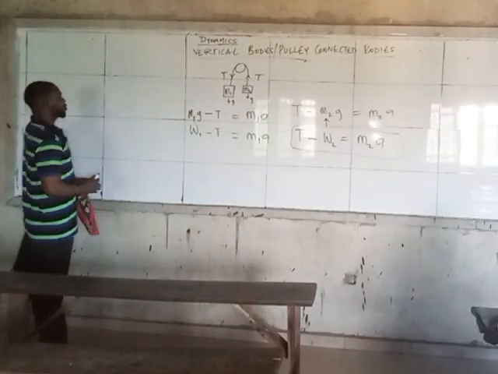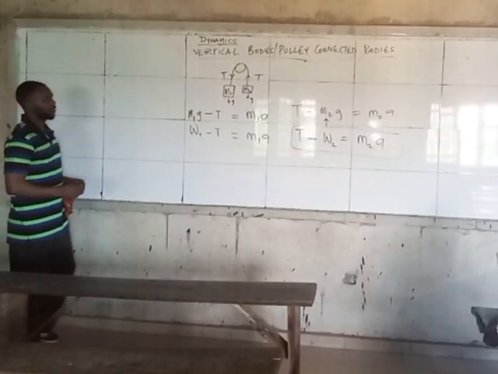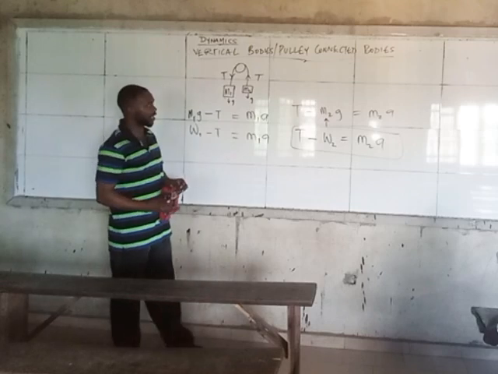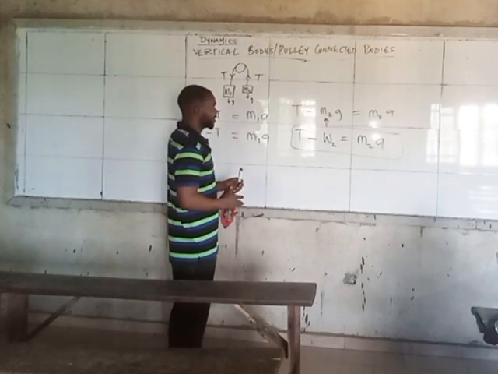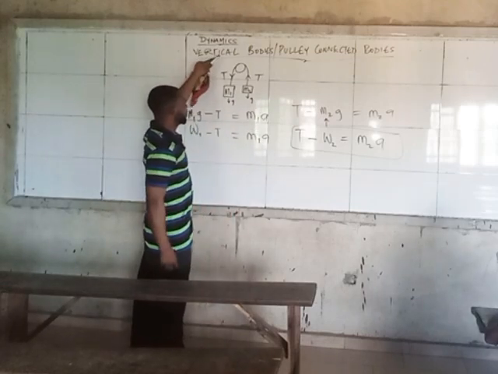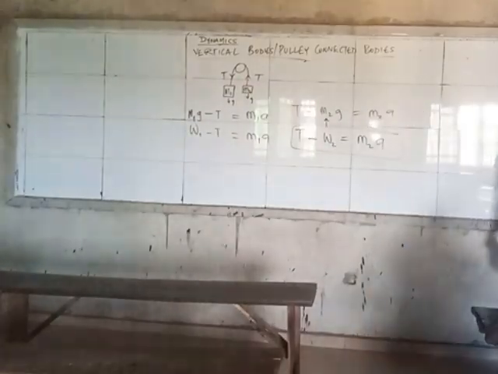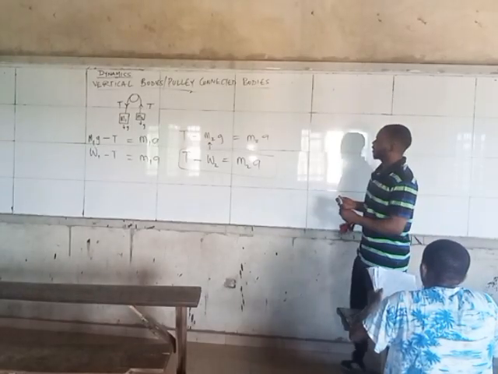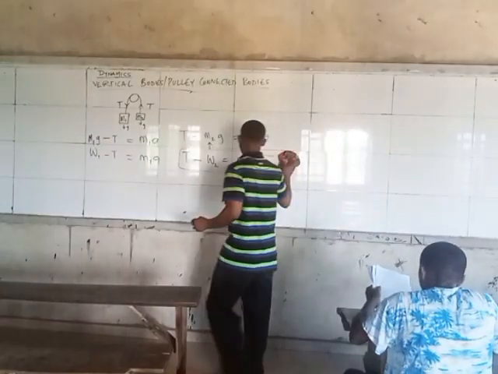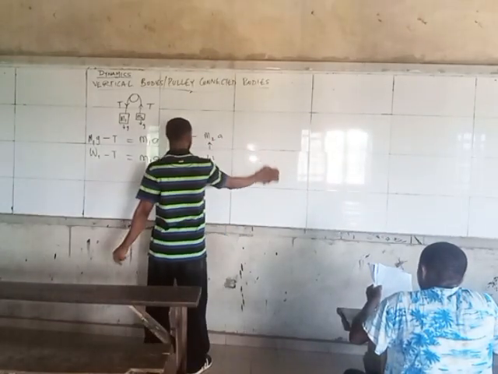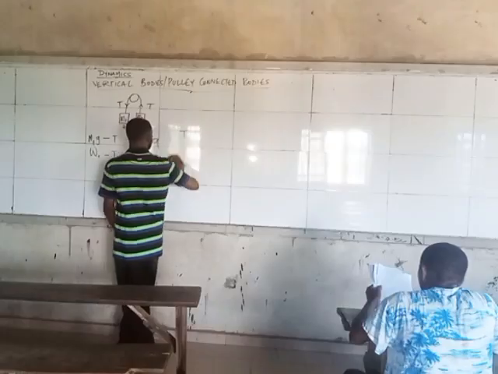So we also have the case where we now have vertical and horizontal bodies connected to a pulley at the same time. This is where we have a vertical body connected to a pulley. Vertical body. So we need to note all these things, then we solve calculations on it.